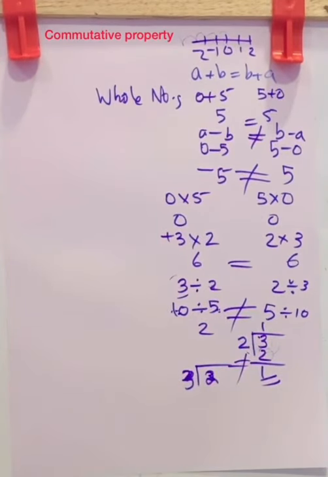So you can say division is not commutative for whole numbers. Now in the case of integers, let us check a plus b and b plus a.